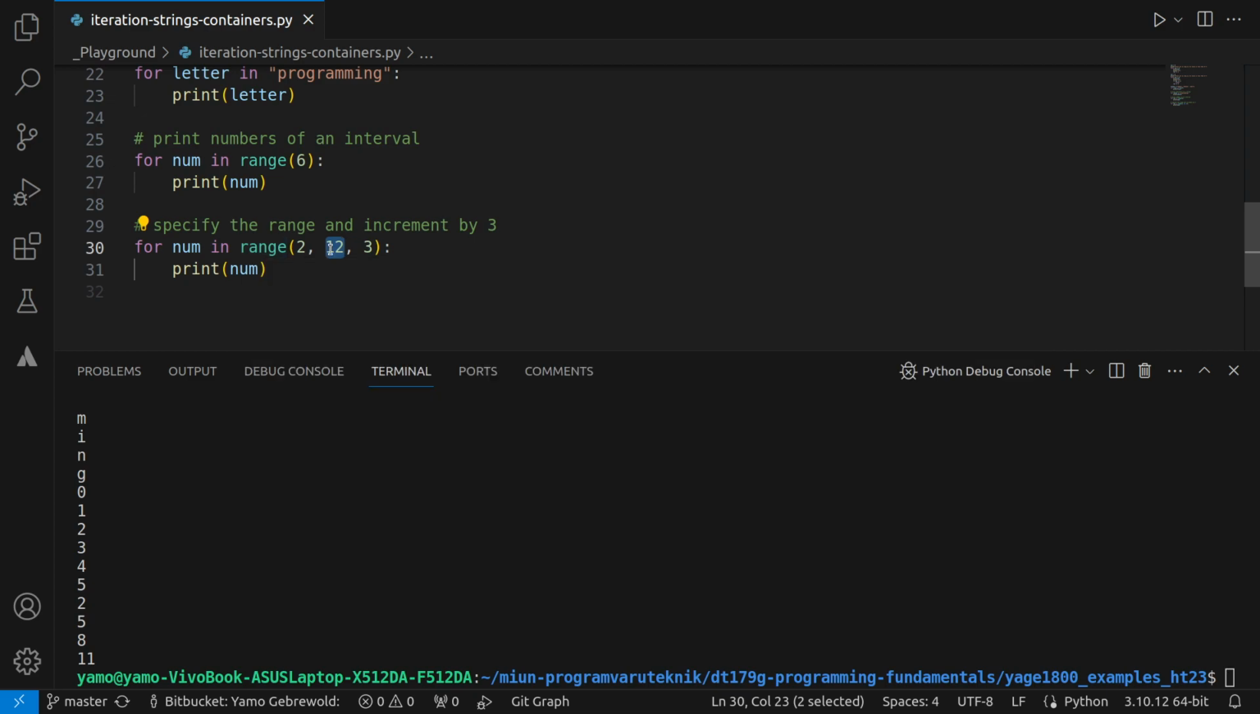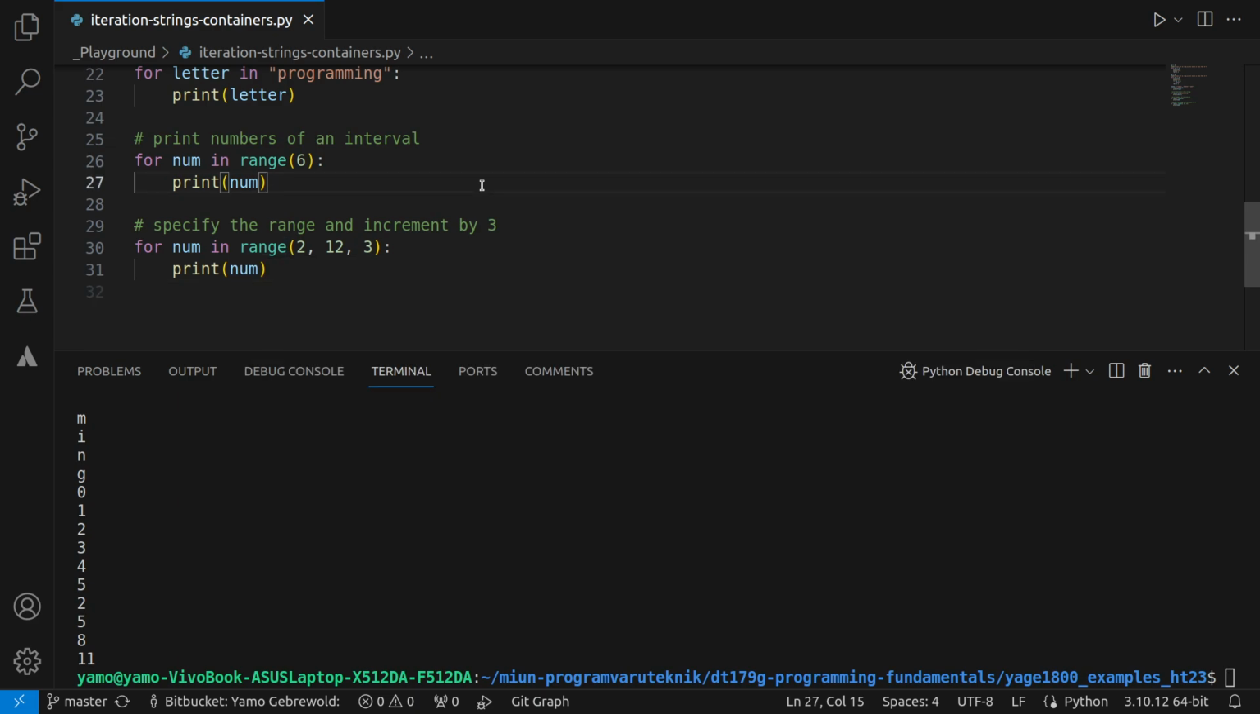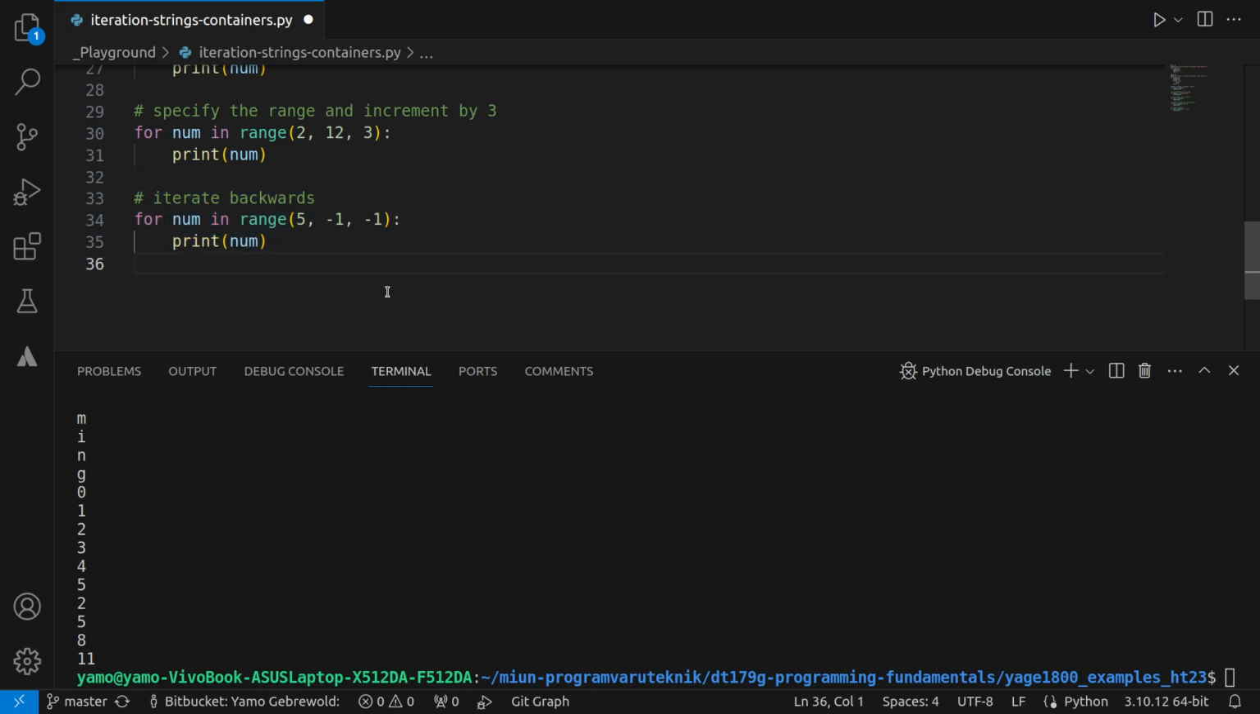I hope you understand this and that it doesn't confuse you. So you can define the start, the stop, and the step. Keep that in mind. You could also iterate backwards. So you could say, let's start at 5 and end at 0, with a step of minus 1. And you say, let's go backwards.